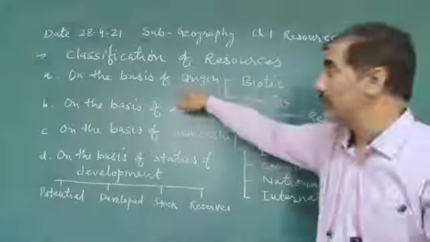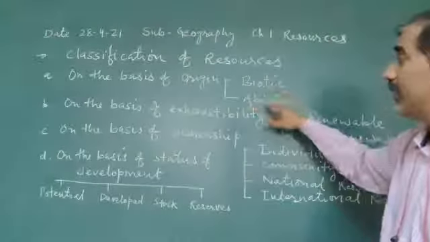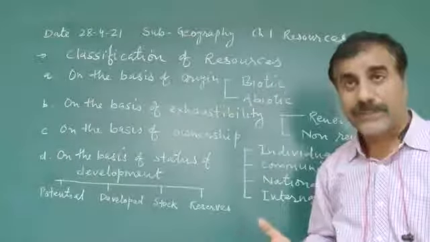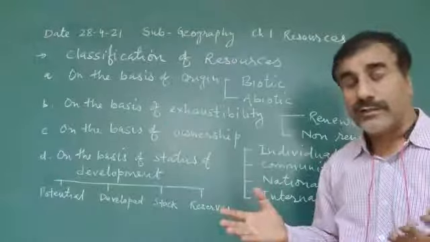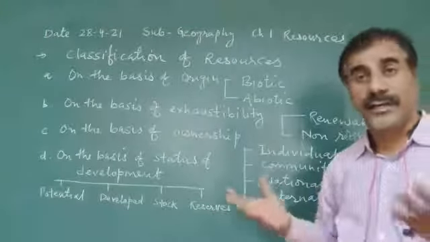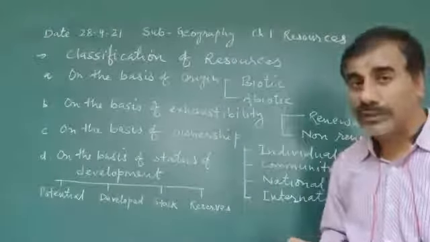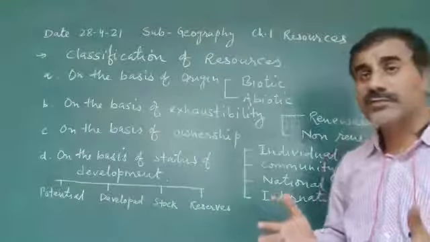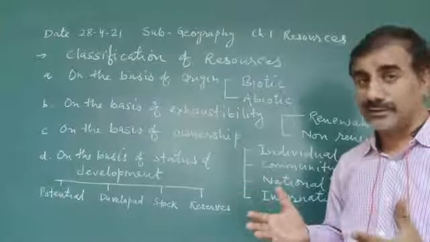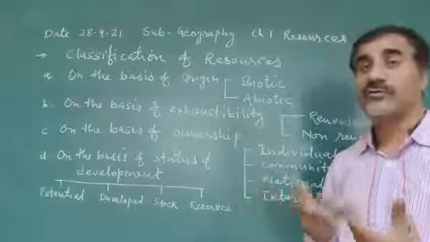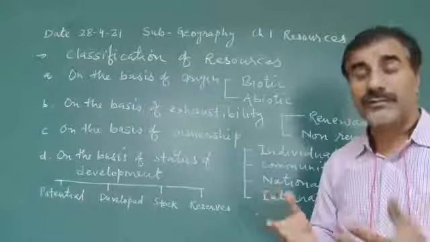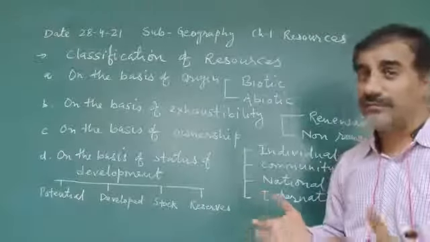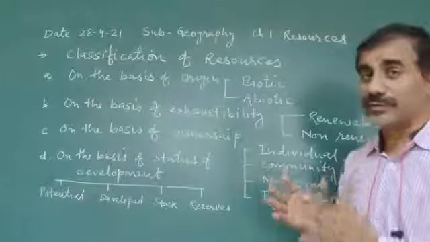Biotic resources are living, like plants and animals, common examples of that. And abiotic resources are non-living resources, but such resources are useful for us. Air and water are examples of abiotic resources. Very simple classification of resources.